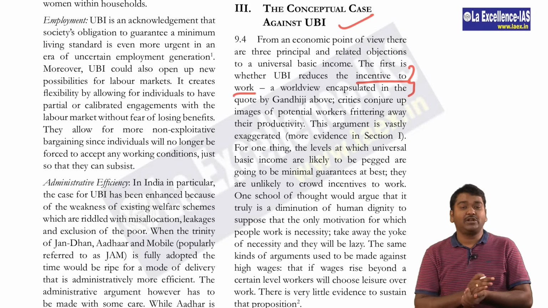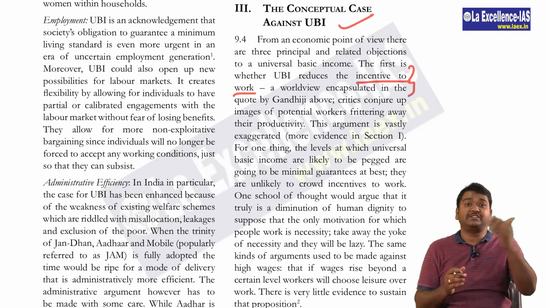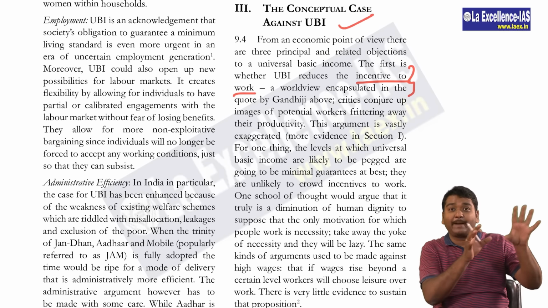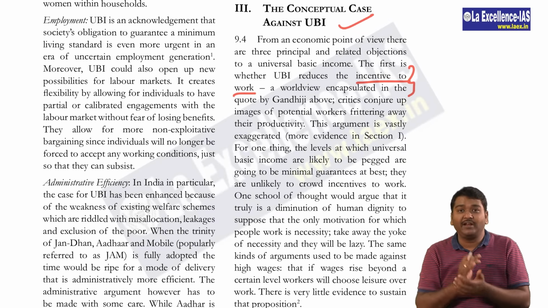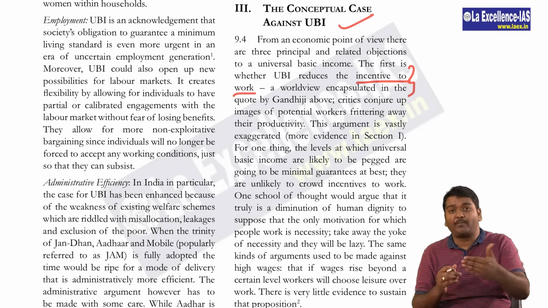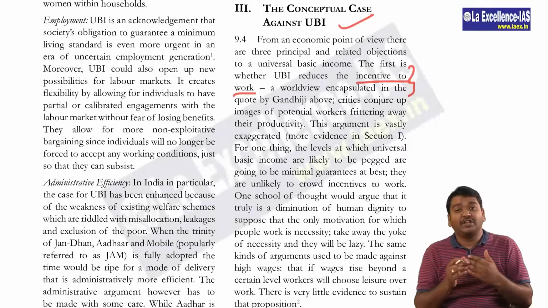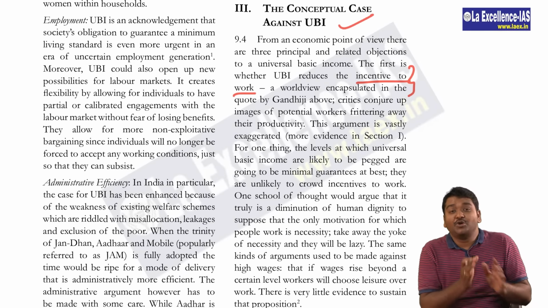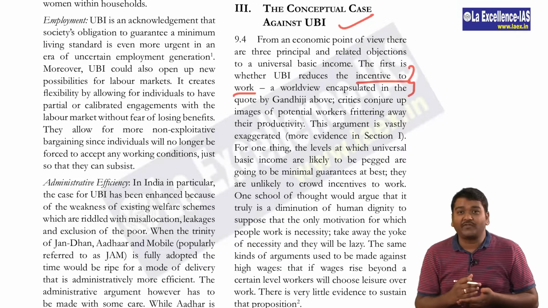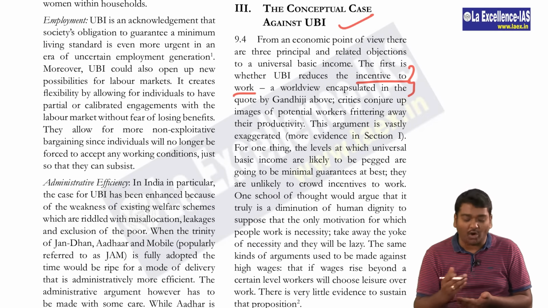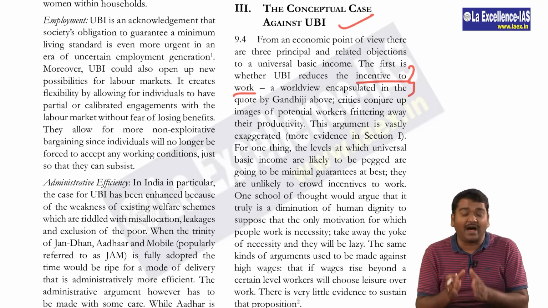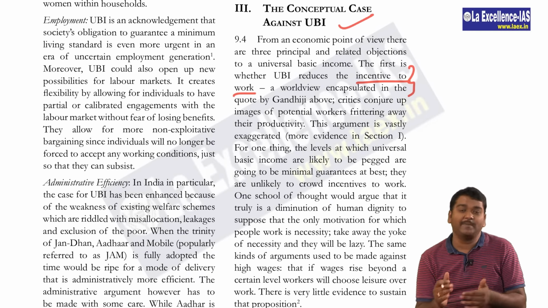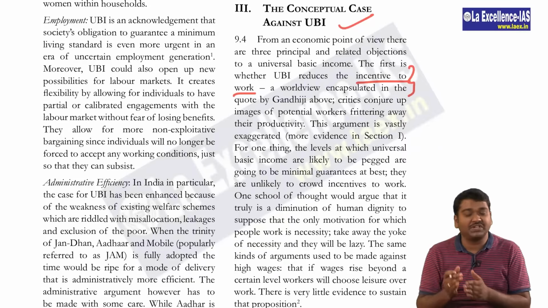The chapter looks at the failure of different schemes of the government to alleviate poverty. So we need not worry about this as well. Don't look at the failures. Or if you have to prove your point that UBI is good, then you have to talk about certain failures of certain schemes till now to alleviate poverty. At that point of time, it will be very easy for you to talk about the benefits that are usually present here. So for argument purposes, it will be beneficial, but nothing much to see in this chapter.